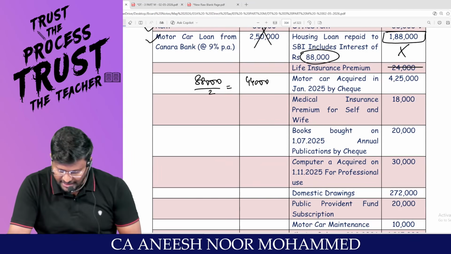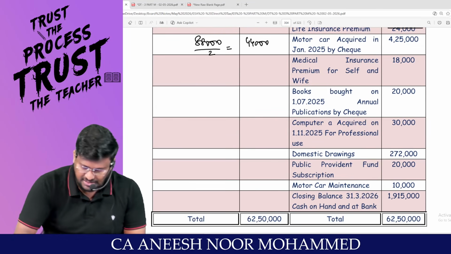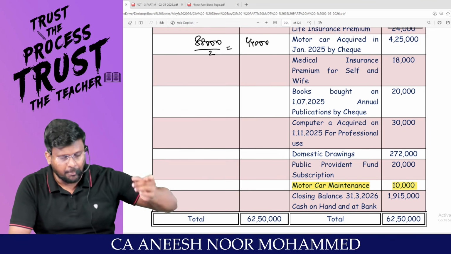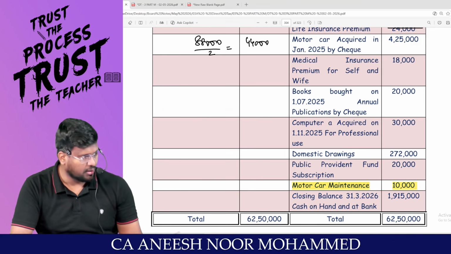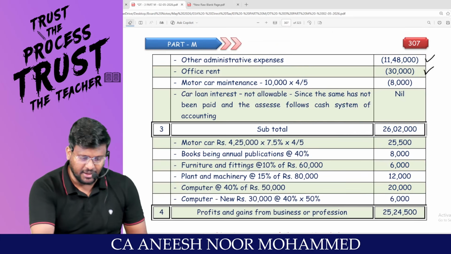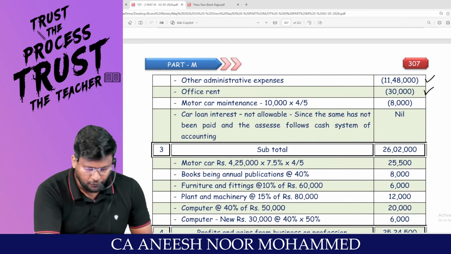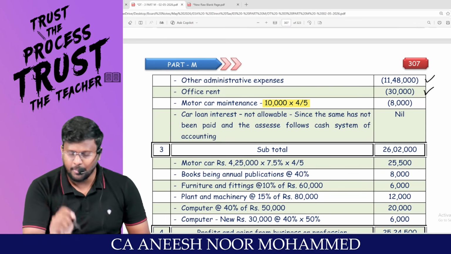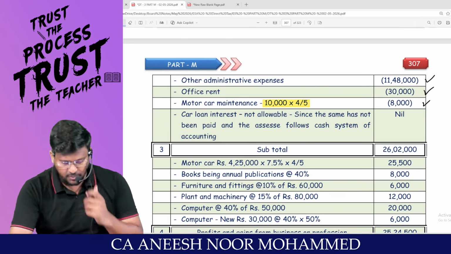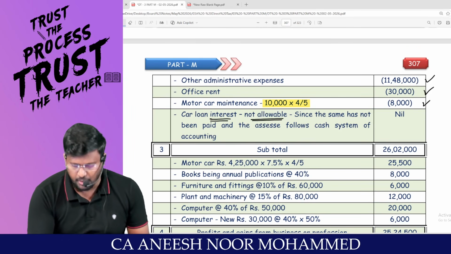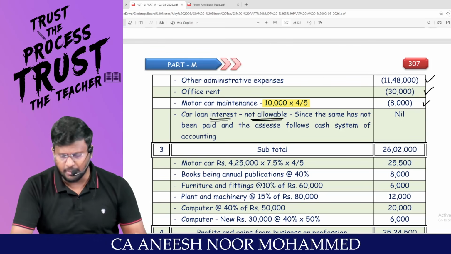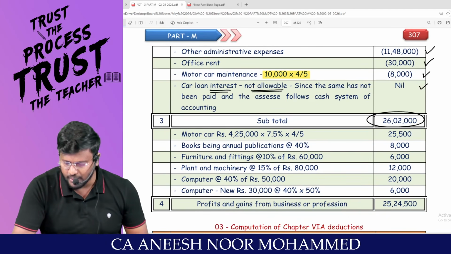Is there any motor car expenses given in the question? Maintenance? Yes. How much? 10,000. If the motor car has been used partly for official and partly for personal, even motor car maintenance should be proportionate. So 10,000 into 4 by 5 only will be allowed as a business expenditure. So only 8,000 will be allowed. Car loan interest is not allowable because it has not been paid. Not paid means cash system, it won't be allowed as a deduction. So the subtotal will be 26,02,000.